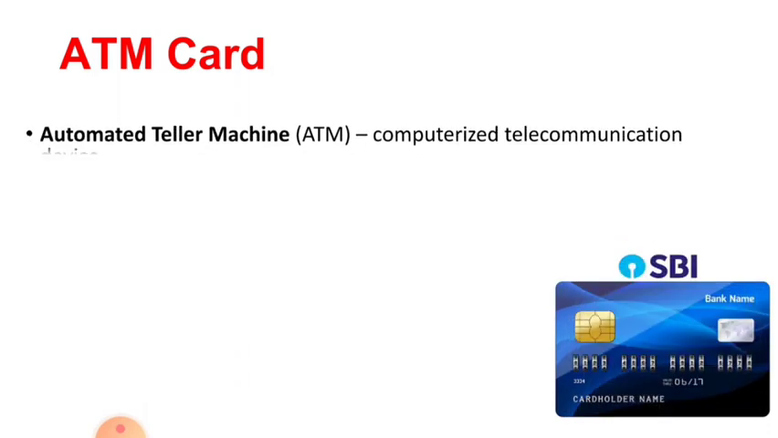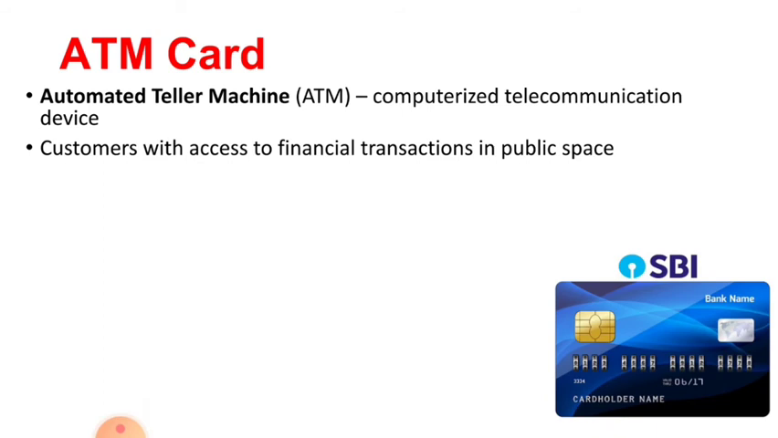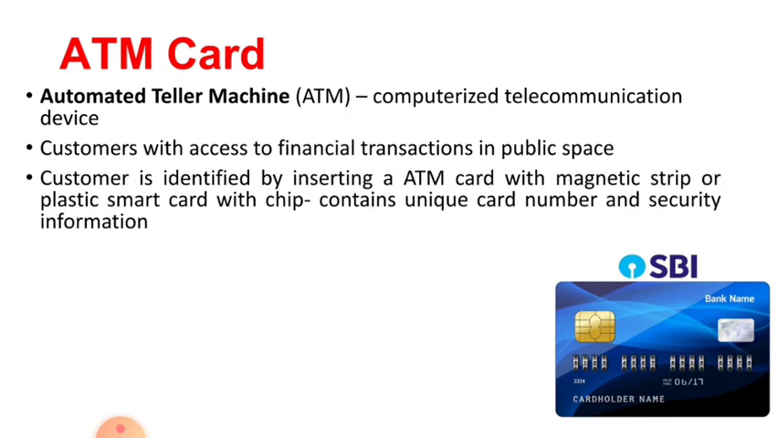Next one is the ATM card. An automated teller machine is a computerized telecommunication device that provides the customer of a financial institution with access to financial transactions in a public space without the need of a human clerk or bank teller. In most modern ATMs, the customer is identified by inserting a plastic ATM card with a magnetic strip or a plastic smart card with a chip